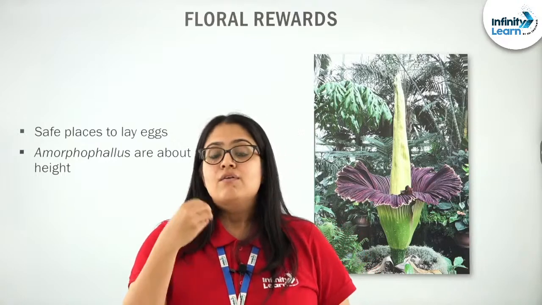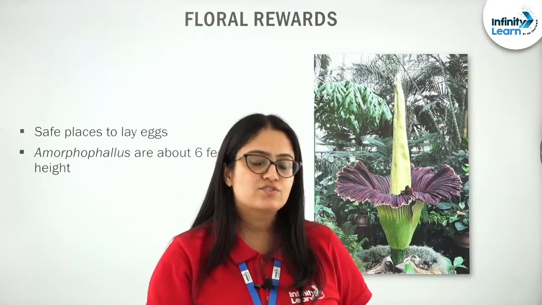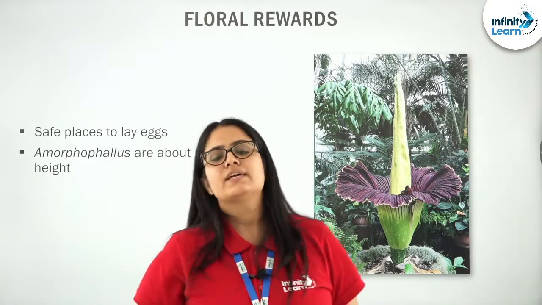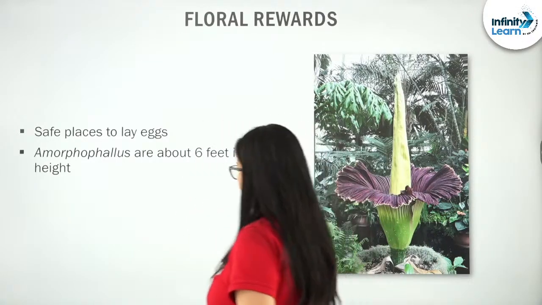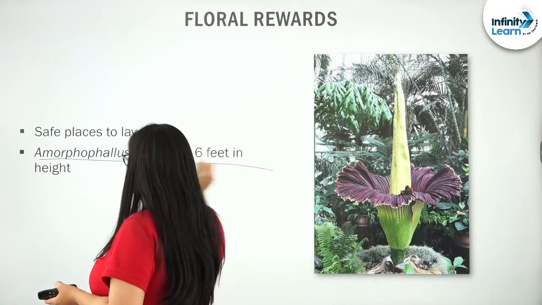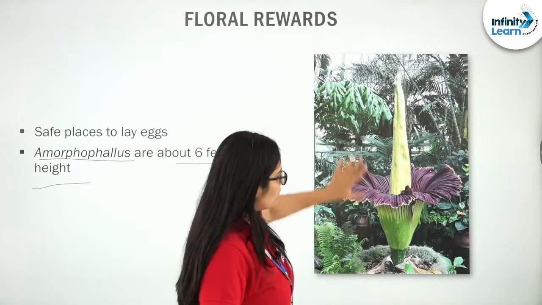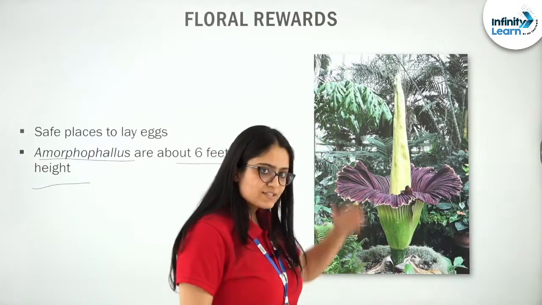What are they? One of them can be giving a safe place to lay eggs, and such a thing is seen in plants of Amorphophallus. A plant of Amorphophallus is actually 6 feet in height, very important fact. If you see this flower, it itself has 6 feet height.